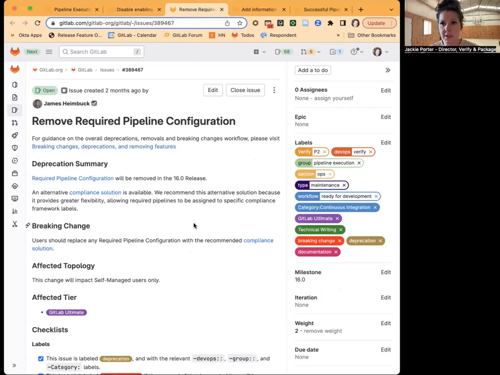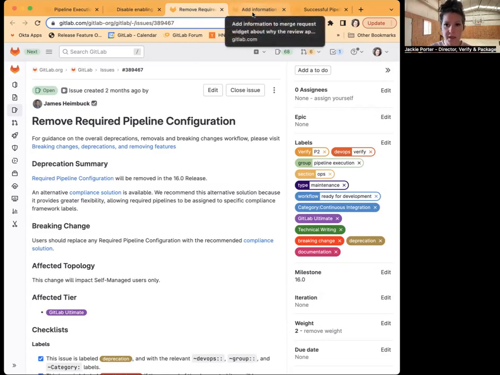So previously, there was no real way to enforce or inherit includes throughout projects. This is before the compliance solution was offered. So now we're going to be deferring to this compliance pipelines offering instead of using a required pipeline configuration. In 16.0, that means required pipeline configuration will be removed. This only impacts Ultimate self-managed customers.